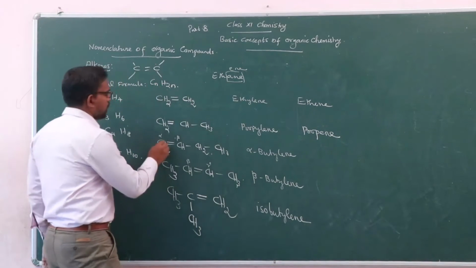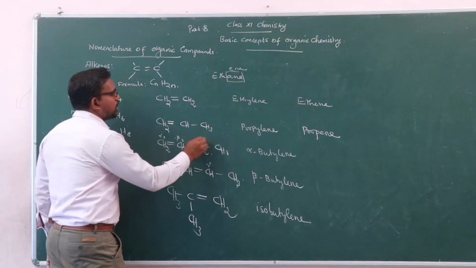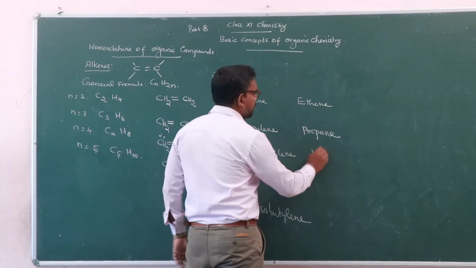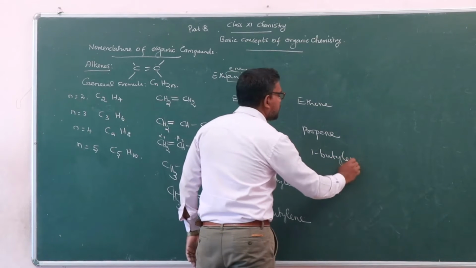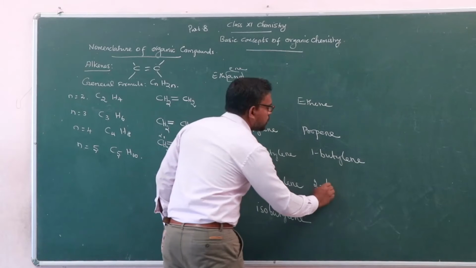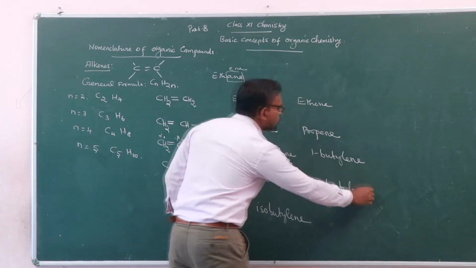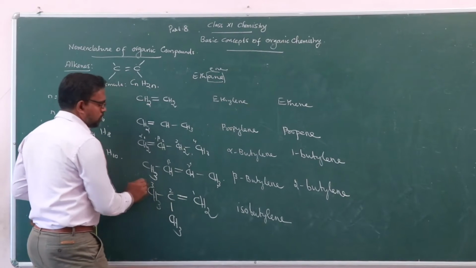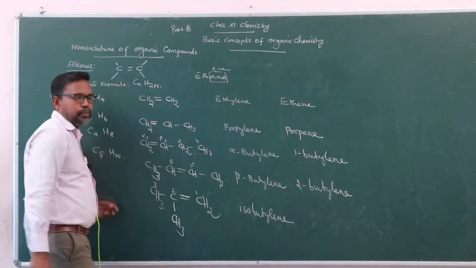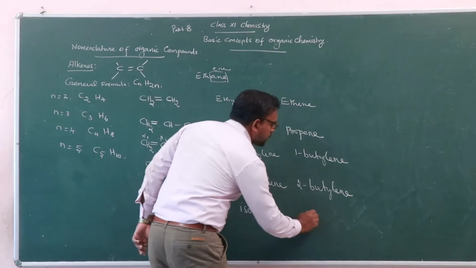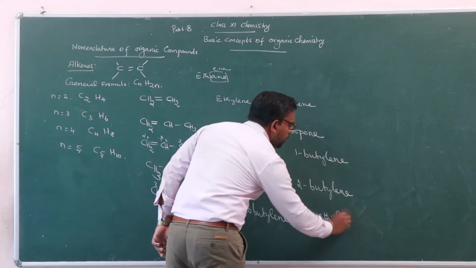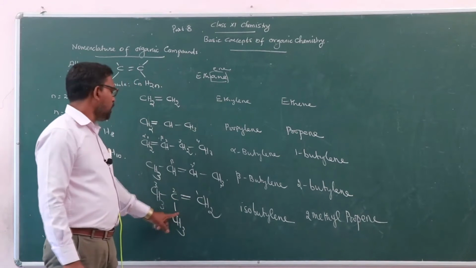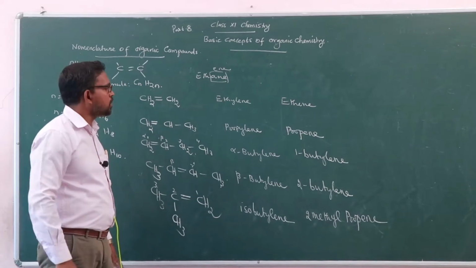For butene, again numbering the carbons 1, 2, 3, 4. In between carbon number 1 and 2 the double bond is present, therefore 1-butene. Here, 2-butene. In this compound, numbering the carbons 1, 2, 3, in the second carbon a methyl group is present, therefore 2-methylpropene. 2-methylpropene is the IUPAC name of the compound.